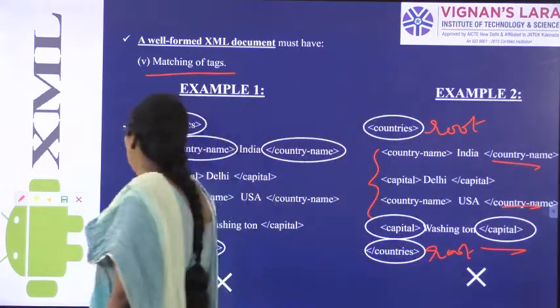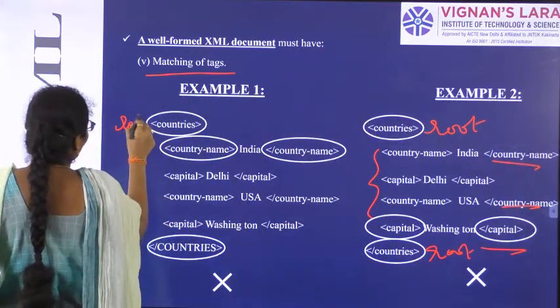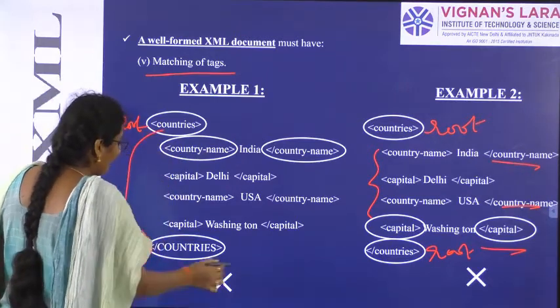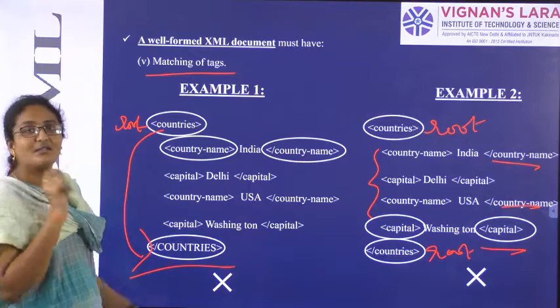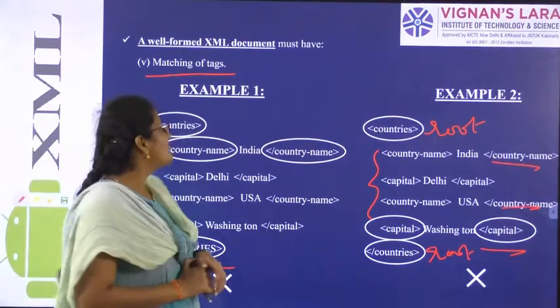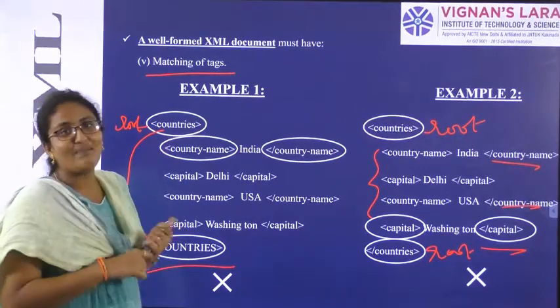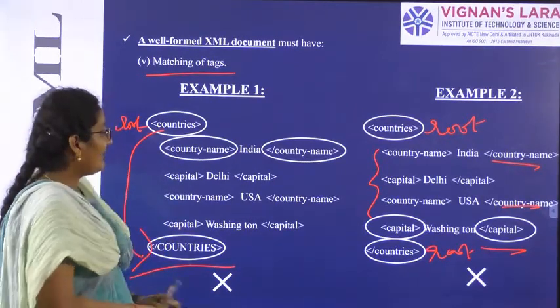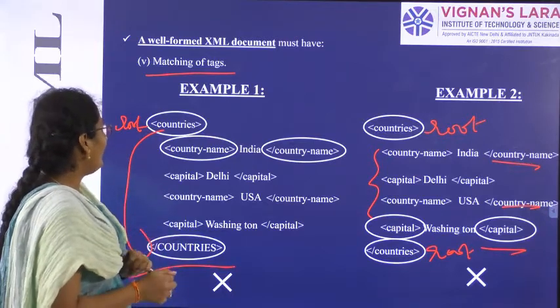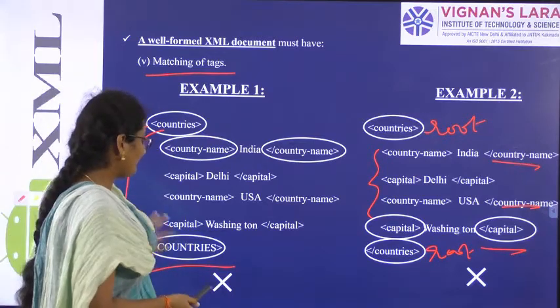But you see in example 1, your country's root element opening tag is small alphabets and your root element ending tag is capital letters. So we must have the matching of tags. So our fifth parameter is matching of tags. So if we have the matching of tags, then we can call it a well formed XML document.